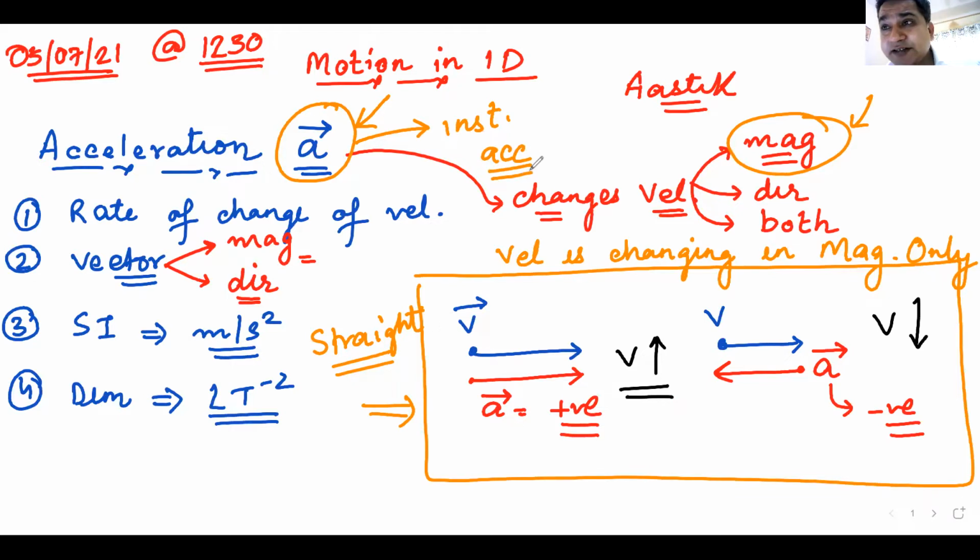So in today's class, we have tried to understand what is acceleration, what can acceleration do, how it can change only the magnitude of velocity, how it can change only the direction of velocity, how it can change both. Then we discussed the four types of acceleration: uniform acceleration, non-uniform acceleration, average acceleration, and instantaneous acceleration.